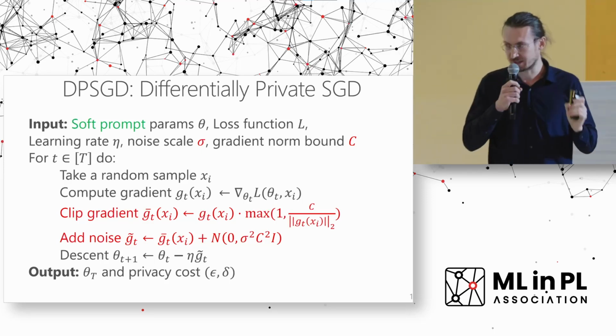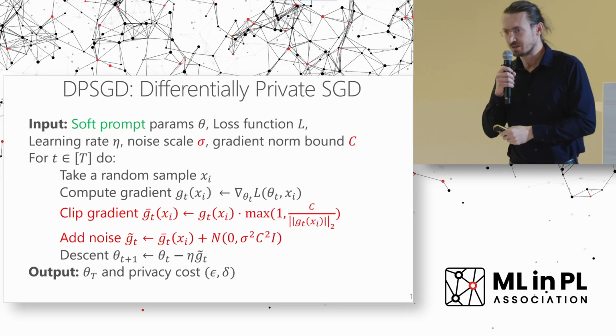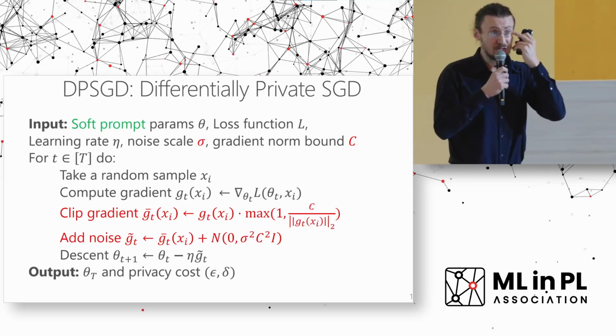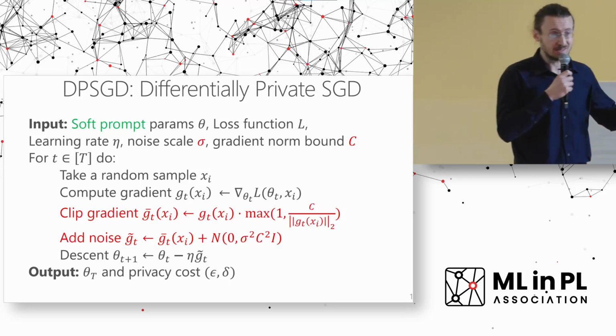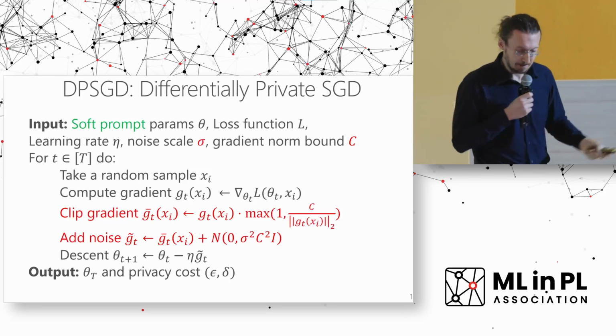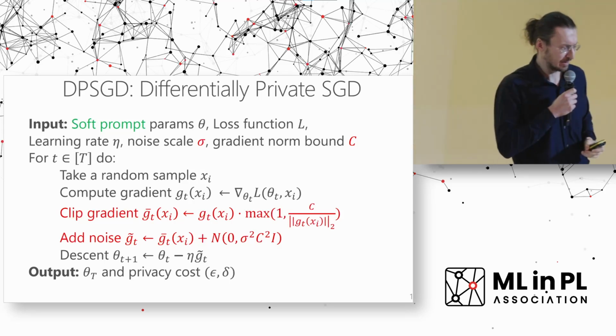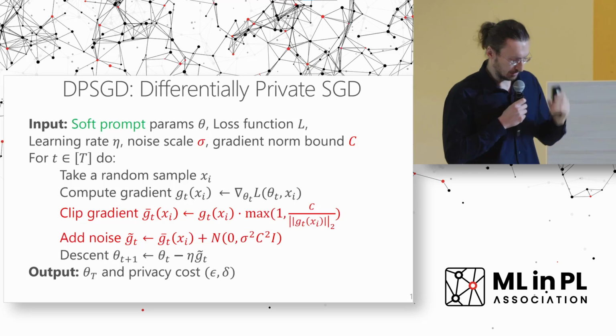First one is to clip the gradients. Why do we clip the gradients? Because a single gradient might have too much impact on your model. So you want to really limit how much this single gradient can influence model parameters. So this is standard clipping in the L2 norm. And the second line of code is to add noise, as somebody today indicated.